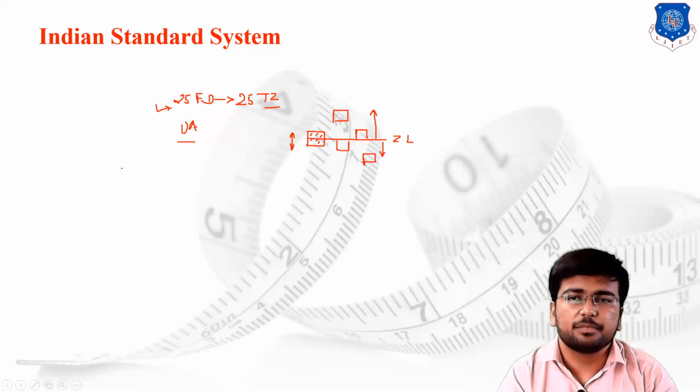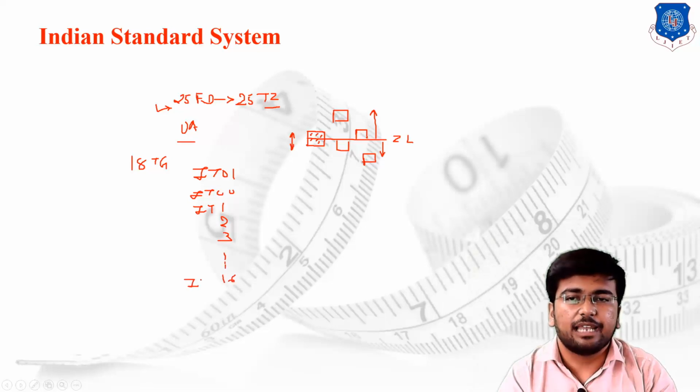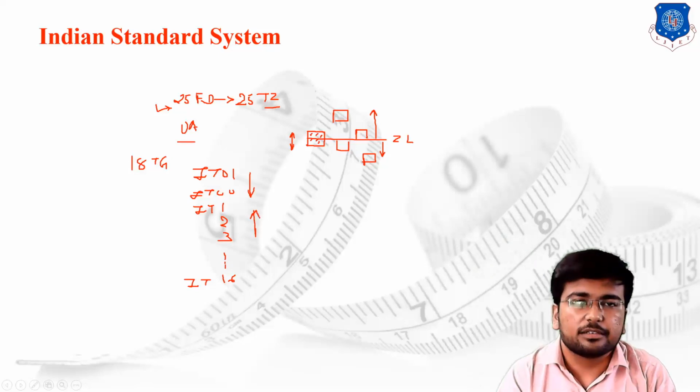As per the grading system, we have designed the tolerance grades as well. We have designed 18 different tolerance grades. The tolerance grades start with, let's say, IT01, Indian tolerance 01, then IT0, then IT1, 2, 3 up to IT16, that is the last grade of the tolerance. As you are moving from top to bottom, or from bottom to top, it will directly affect the accuracy of the tolerance grades.